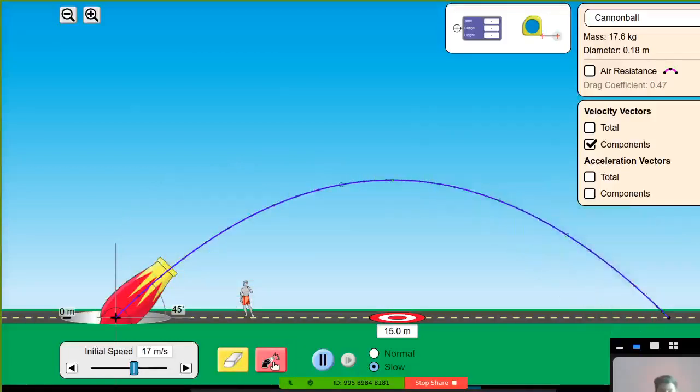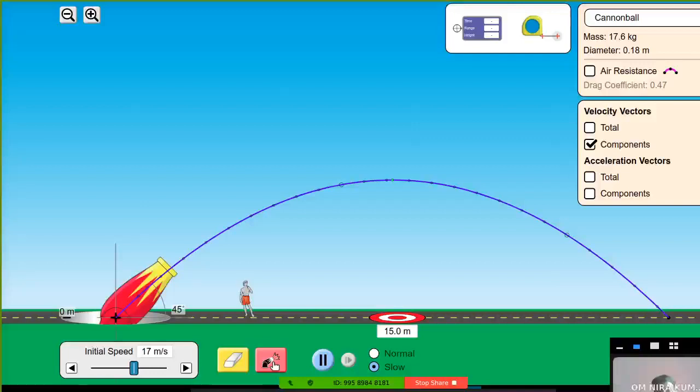What they have tried to show. Okay, did you see there was a horizontal arrow and vertical arrow? Yes, sir. Okay, which arrow was not changing at all? Horizontal.